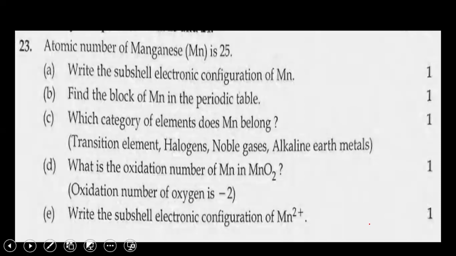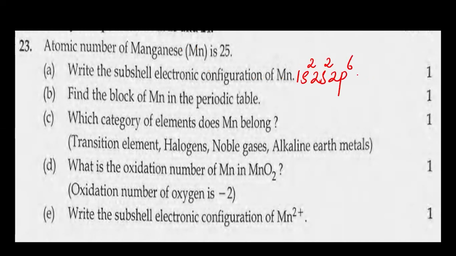Now moving to the next question. The atomic number of manganese is 25. Write down the subshell electron configuration of Mn. You have to begin from 1s2, 2s2, 2p6. After that 3s2, 3p6. After 3p6, what is next in energy? 4s, right? And after that 3d is coming. So 3d5, 4s2. This is the subshell electron configuration of manganese.